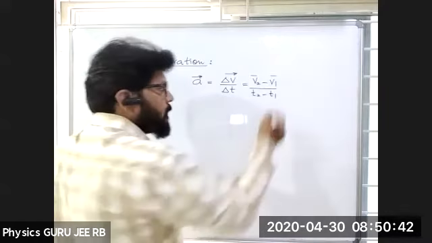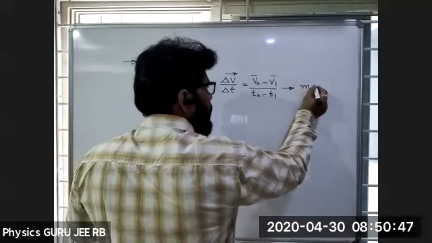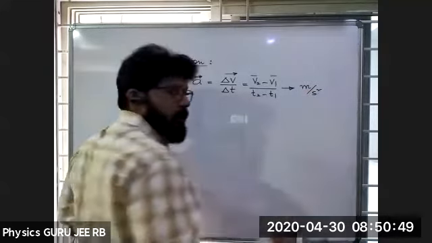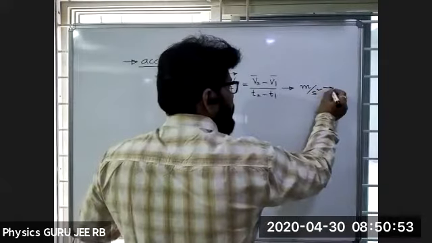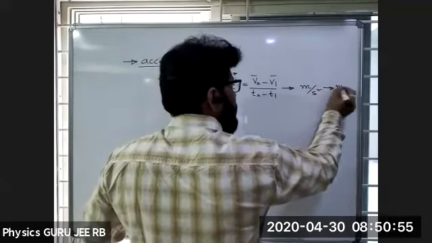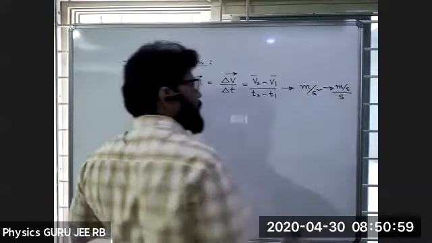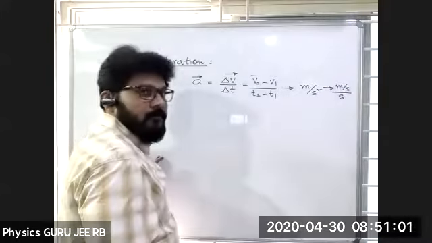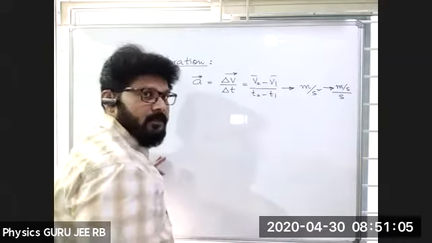Then the unit is meter per second square. One should know that this can also be expressed as meter per second by second.